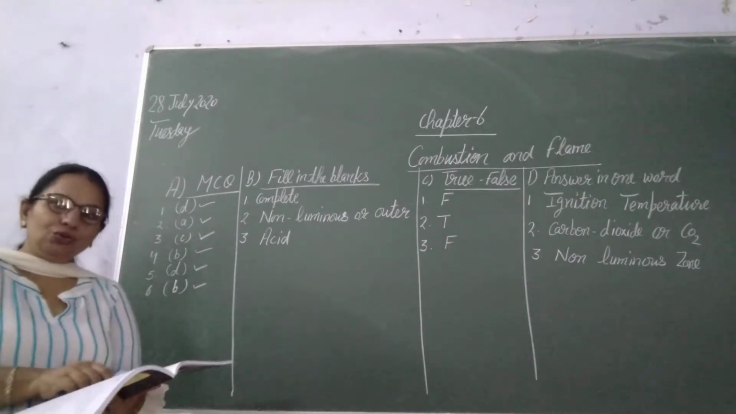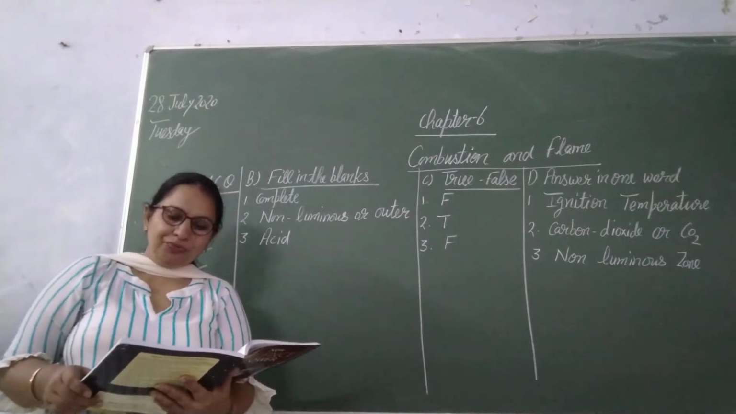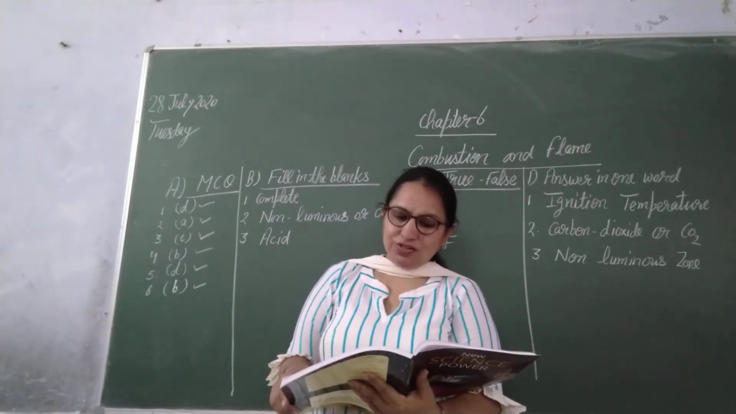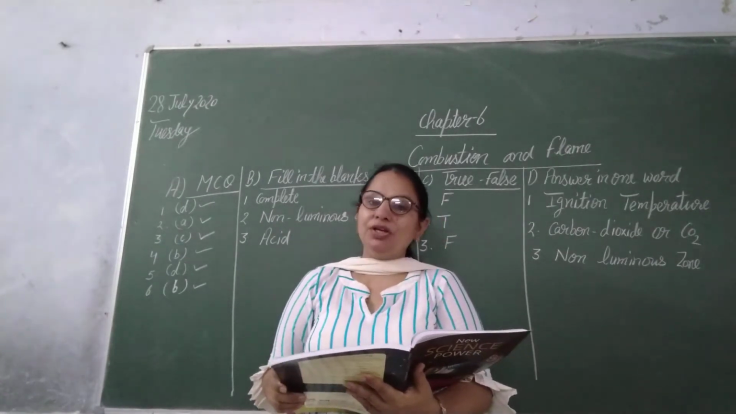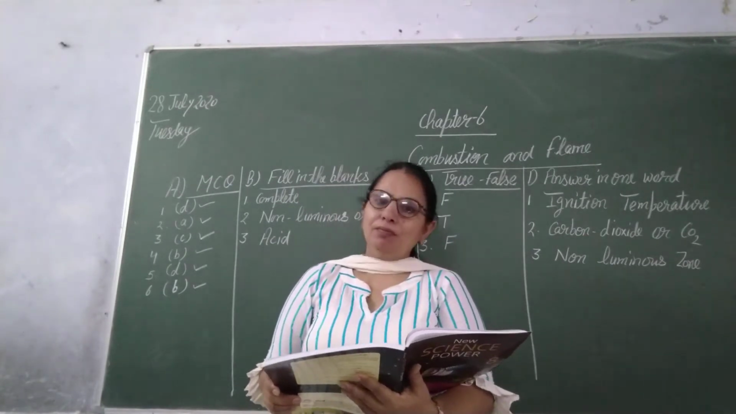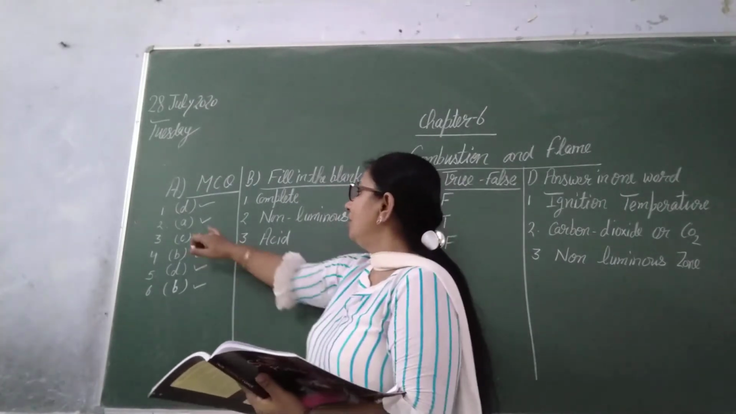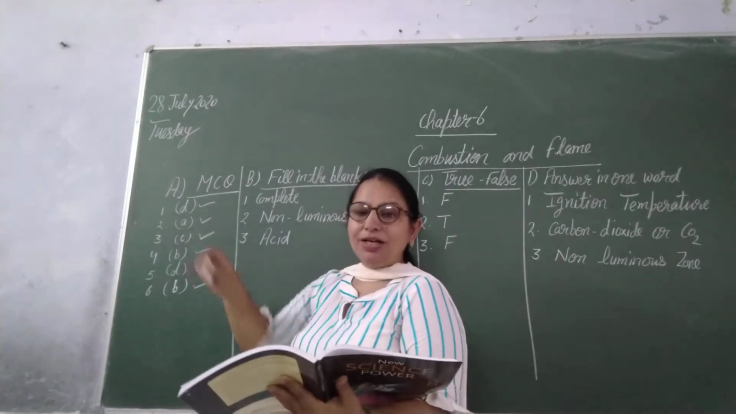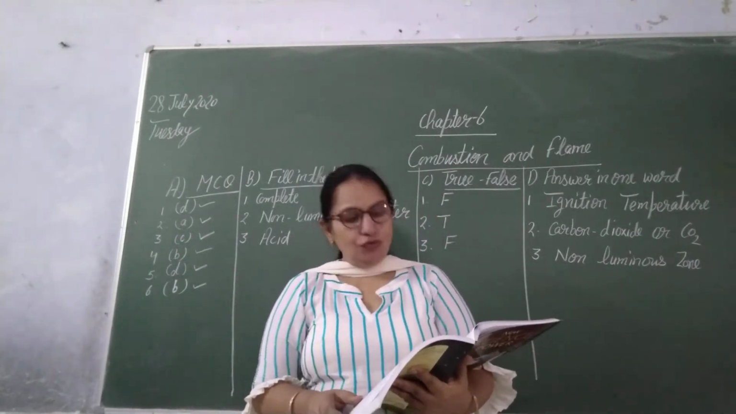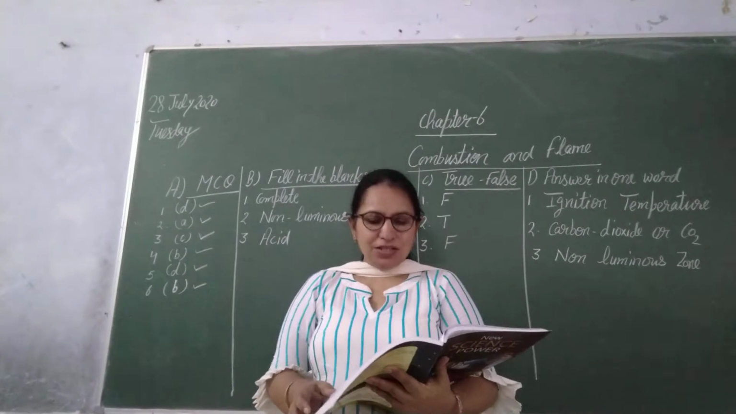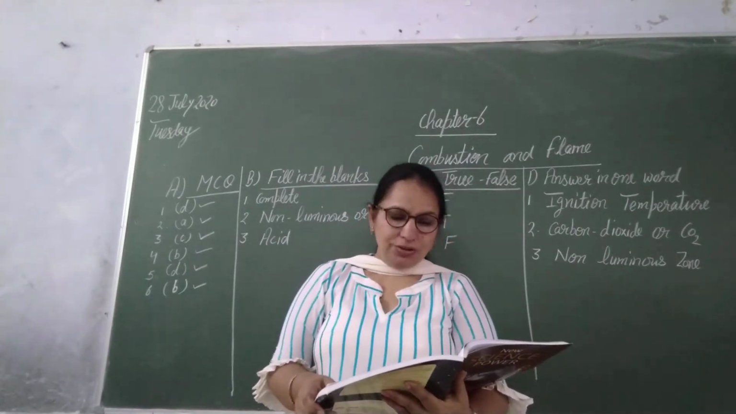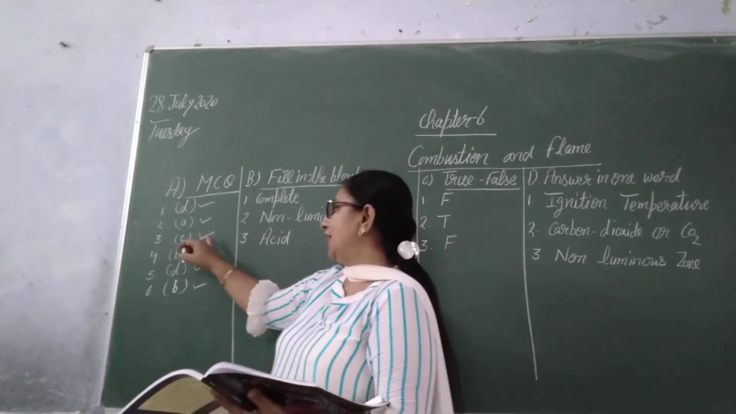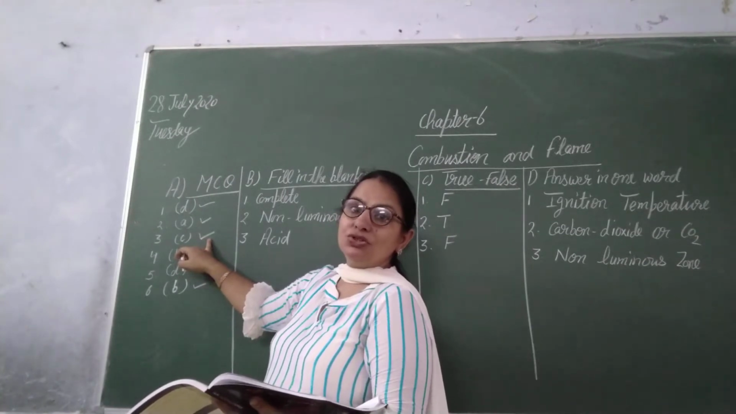Now second MCQ, due to complete combustion, a fuel gives out. Options are blue flame, yellow flame, green flame, black flame. Answer is A, blue flame. Now third, the highest temperature zone of a candle flame is. Options are inner zone, middle zone, outer zone, tip of flame. Correct answer is outer zone, that is C option.